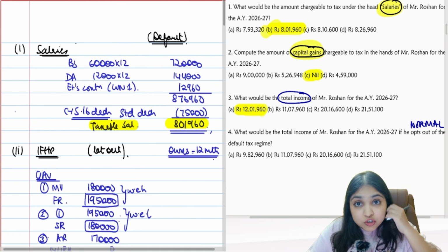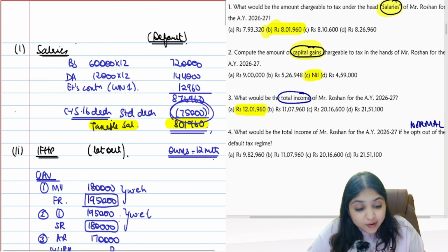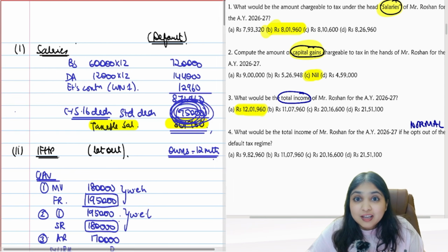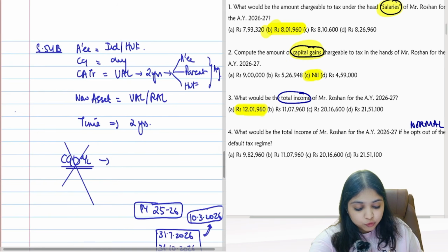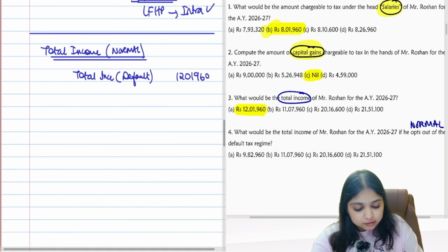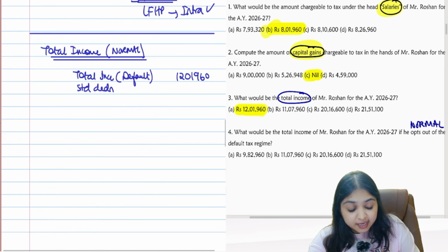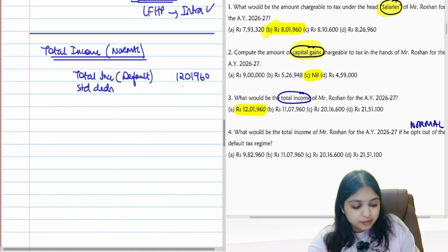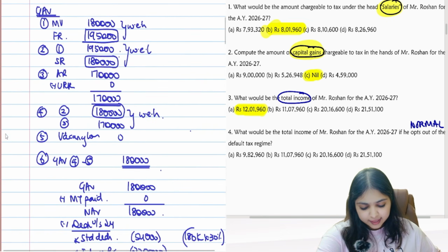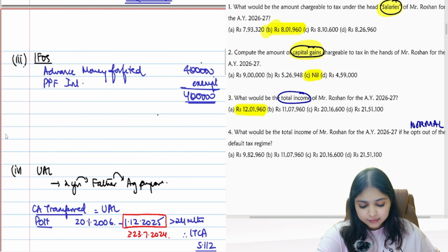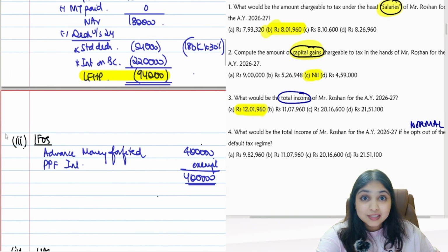Salaries head, what should I change, guys? I enjoyed 75,000 standard deduction, but in normal regime only 50,000 you will get. So 25,000 extra you enjoyed. So I have to reverse 25,000 extra. So standard deduction, assessee enjoyed 25,000 extra in 115 BAC. So now I'll add back 25,000. Then anything else? Let out property, nothing will change. Let out property, something will change. What?